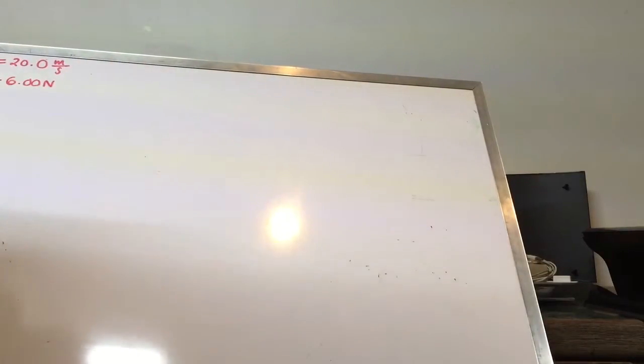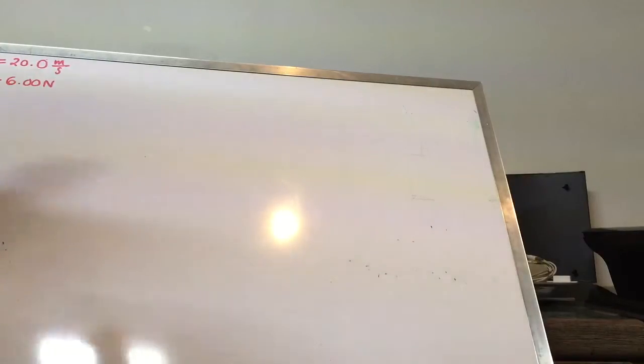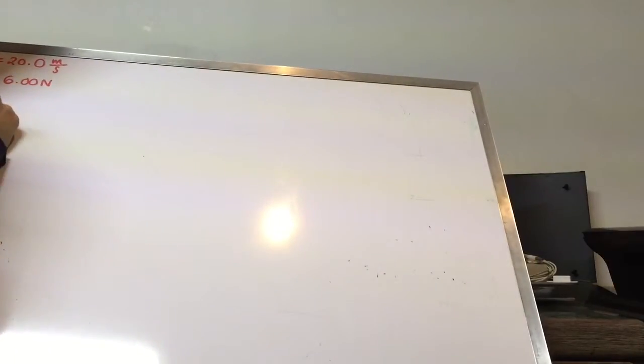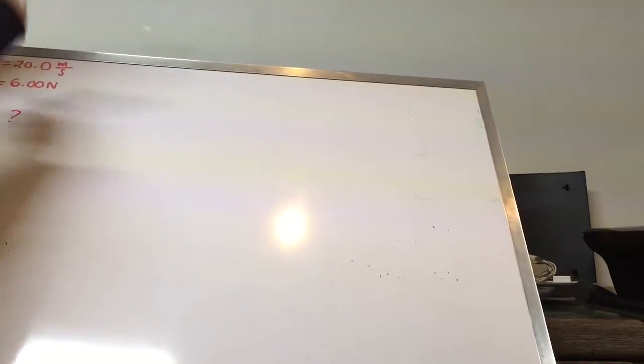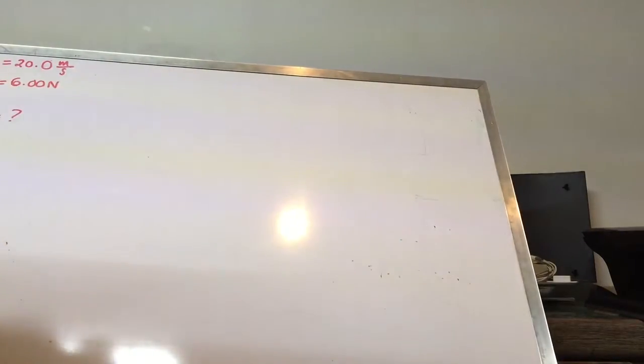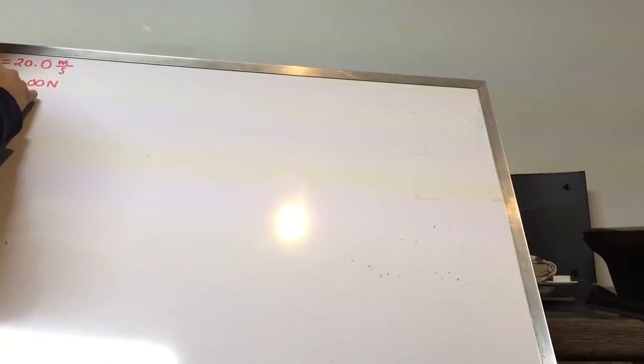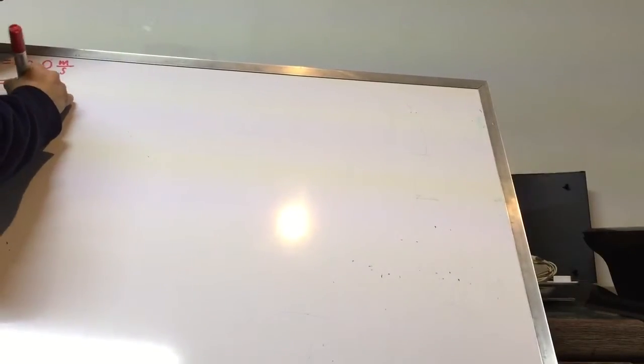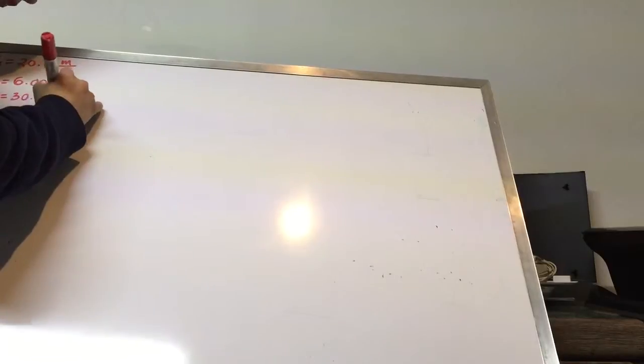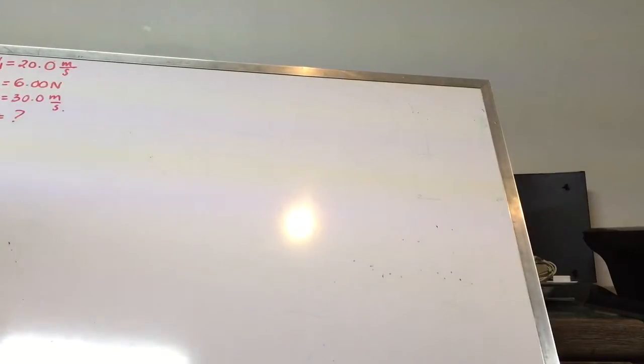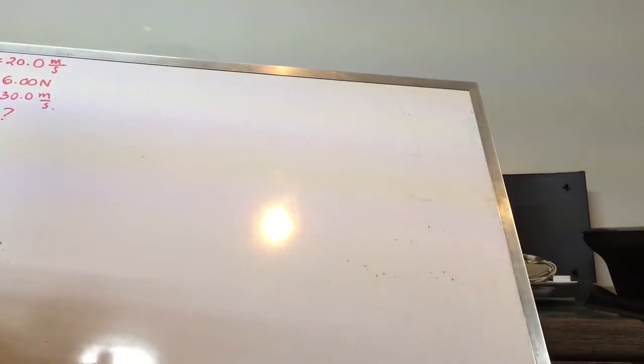The problem also asks what the tension required will be, tension 2, when we change the speed to 30 meters per second. So how can we relate these numbers so we can get the new tension?